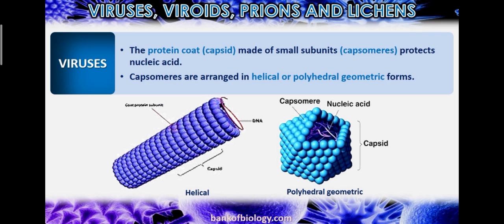The protein coat, the capsid, is made up of small subunits called capsomers, which protect the nucleic acid. Capsomers are arranged in a helical or polyhedral geometric form. See the picture. These capsomers are arranged in that way to protect the nucleic acid present in the viruses. Okay, see the picture.